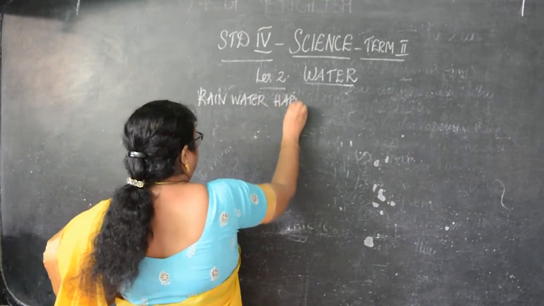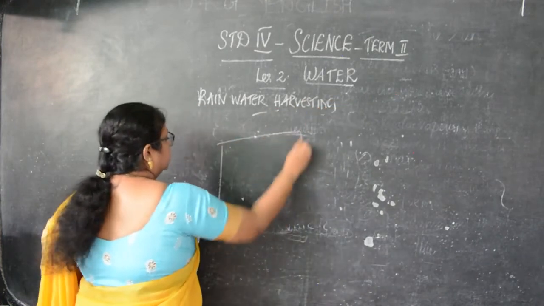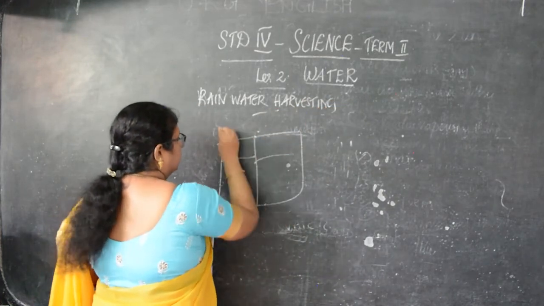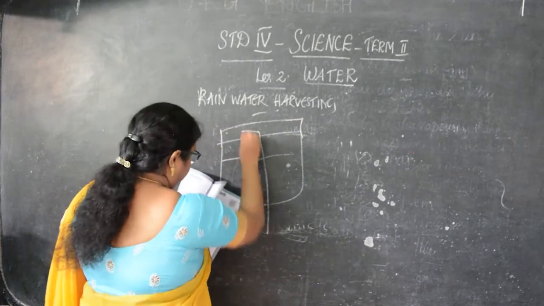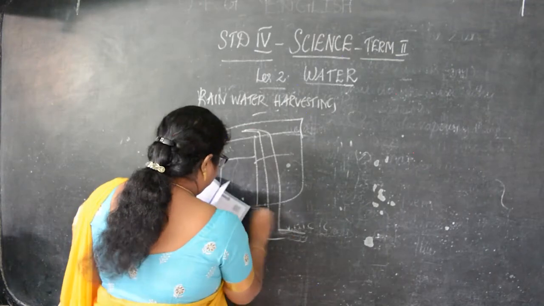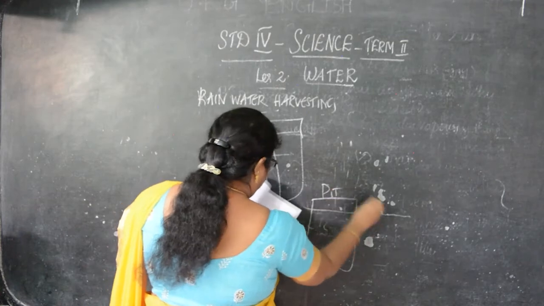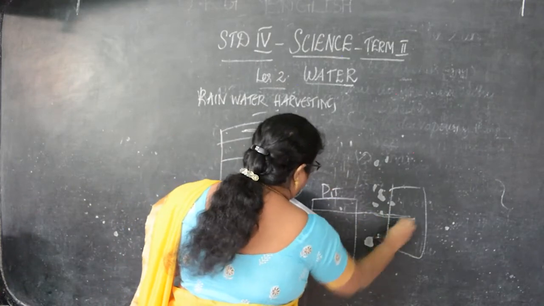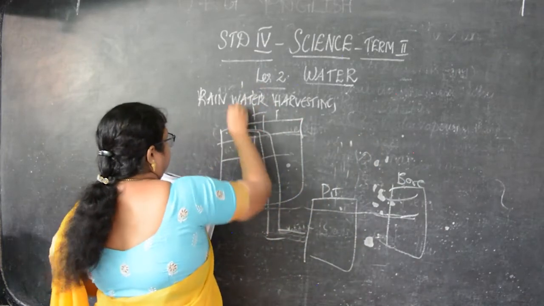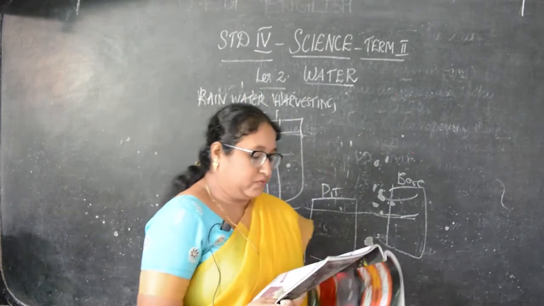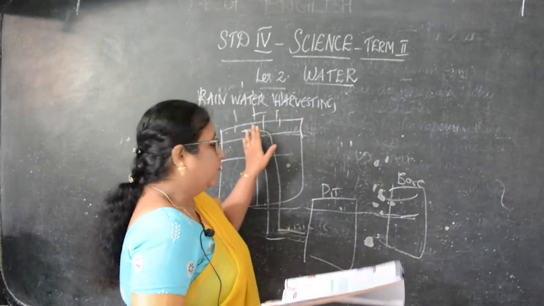Okay, children. Now rainwater harvesting is nothing but collecting the rain. If you take this, this is a house, this is the roof. Then there is a pipe. Then it goes down under the surface. There is a pit, and here it is a bore. Now rain from the clouds. So that is rainwater harvesting, the process of collecting and storing the rainwater for future use.